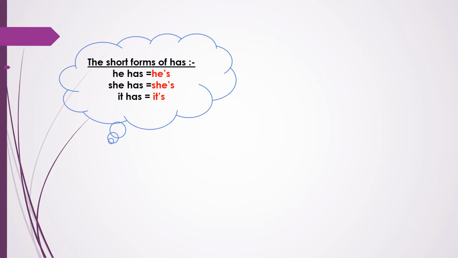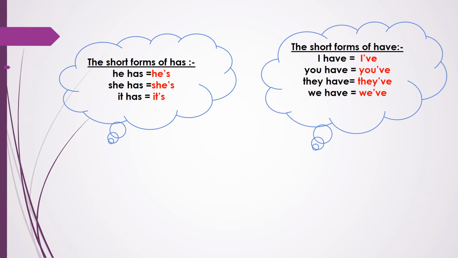Now let's see the short forms of has. The short forms of has, we have here he has he's, she has she's, it has it's. The short forms of have, I have I've, you have you've, they have they've, we have we've.